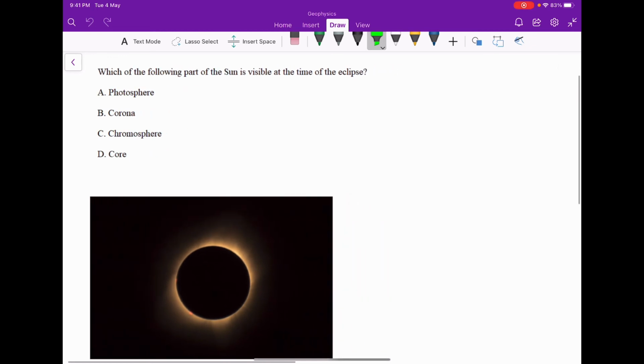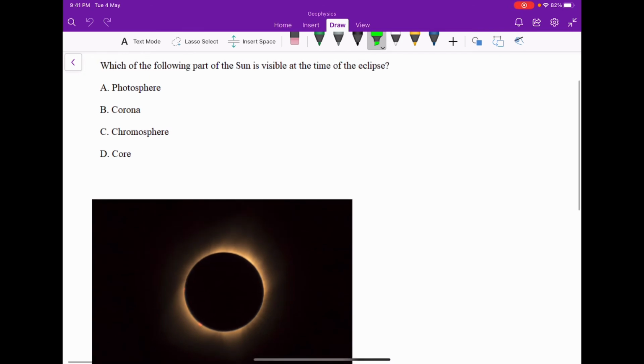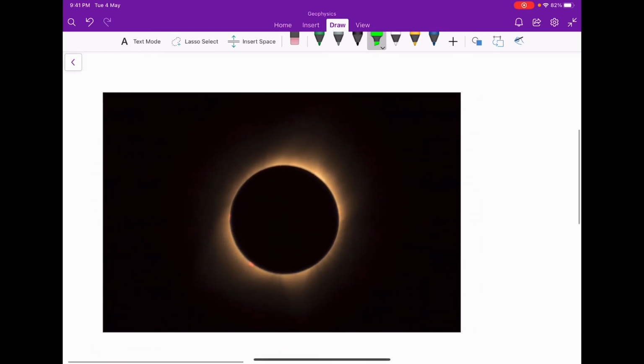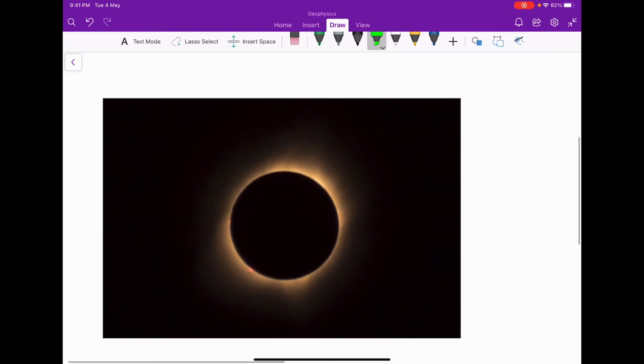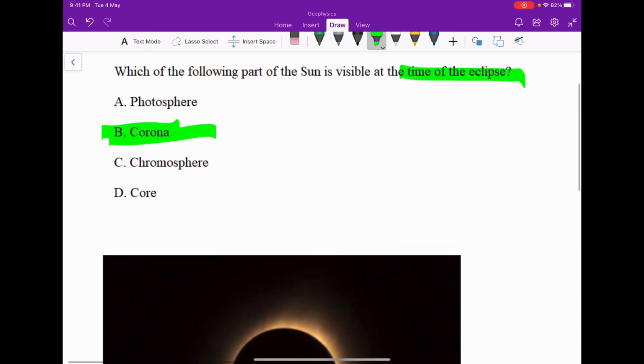Next is, which of the following parts of the sun is visible at the time of eclipse? So at the time of eclipse, the corona, which is the aura of plasma, is visible. So the answer will be corona. You can see at the time of eclipse, you can see this kind of image. So the answer will be corona.